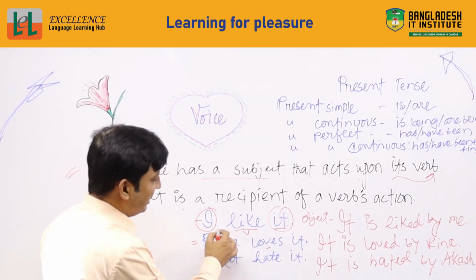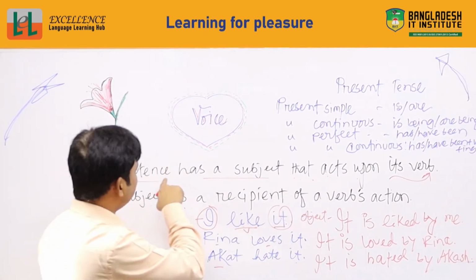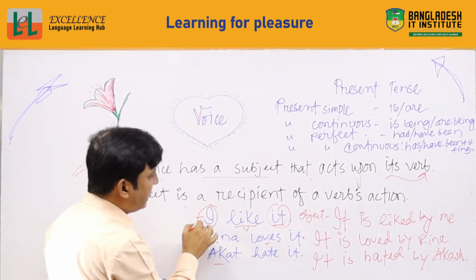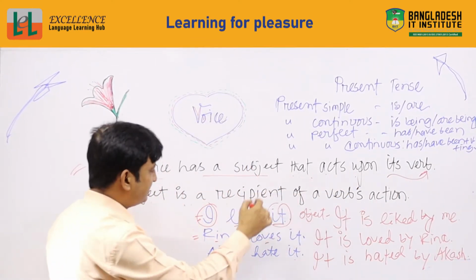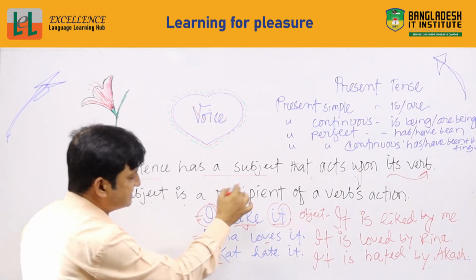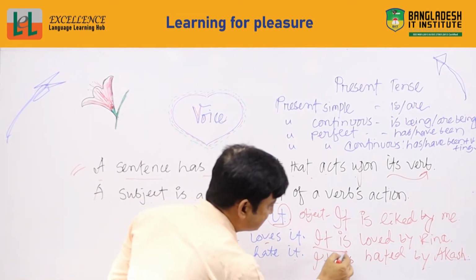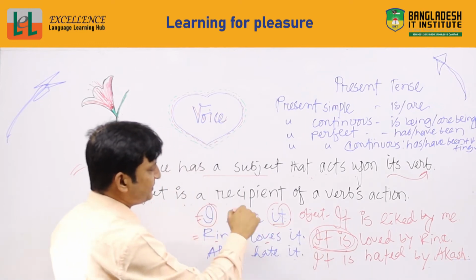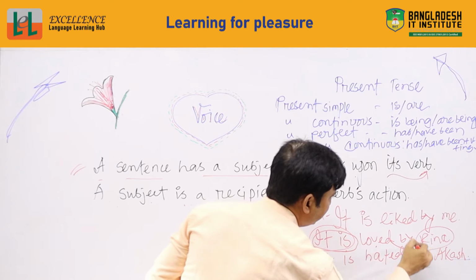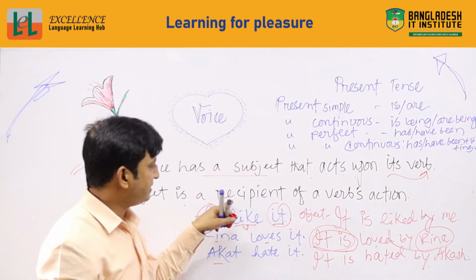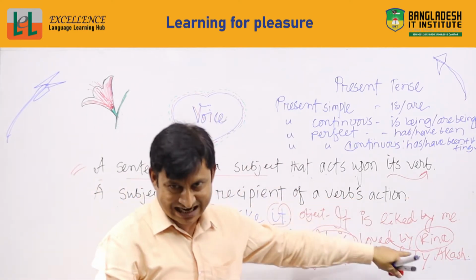So here, I like it. Actually, a sentence has a subject, that is I, that acts upon its verb, that is like it. On the other hand, when I say a subject is a recipient of a verb's action, it is loved by Rina. So this is the recipient of the verb's action actually.